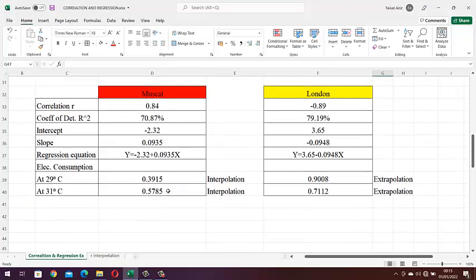So I hope you have understood this concept of regression and correlation. Here I have used two different cities, and you can see that there is a difference in their regression equations. One slope is positive and the other slope is negative, so therefore there will be different readings.